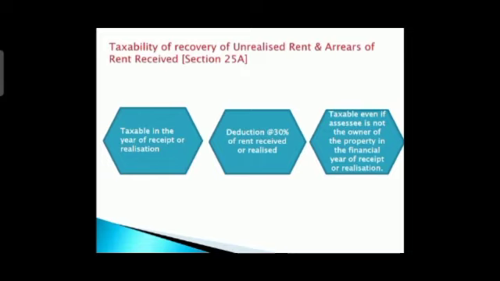Next thing is what? Deduction at the rate of 30% of rent received or realized, obviously. So normally, when we are computing our income, we are going to consider rent, right? That is our income. Now on income we are going to get what? Deduction of 30%. So the same we are going to take here also. So whenever we are receiving our rent, we are going to take a deduction of 30%, okay?